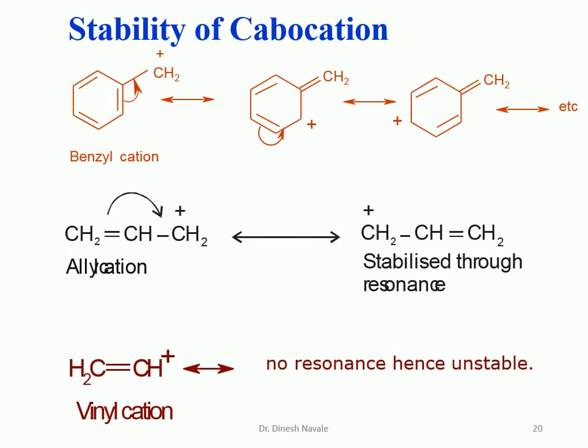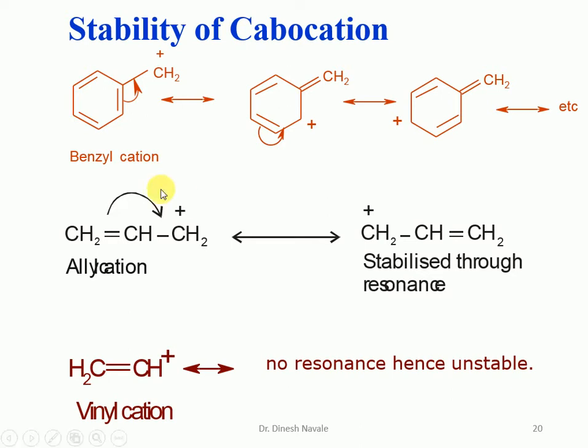So in the case of the benzyl cation, allyl cation and phenyl cation, the benzyl cation is going to show 4 resonating structures, whereas the allyl cation shows only 1 resonating structure. In the case of the phenyl cation, there is no resonating structure, and we are already aware that the more the resonating structures, the more the stability of that compound, and indirectly the more the stability of the carbocation.